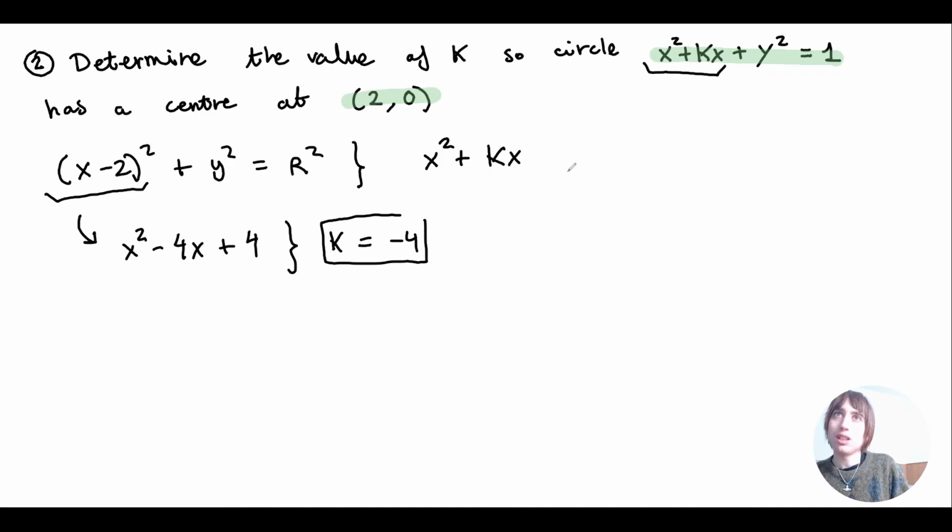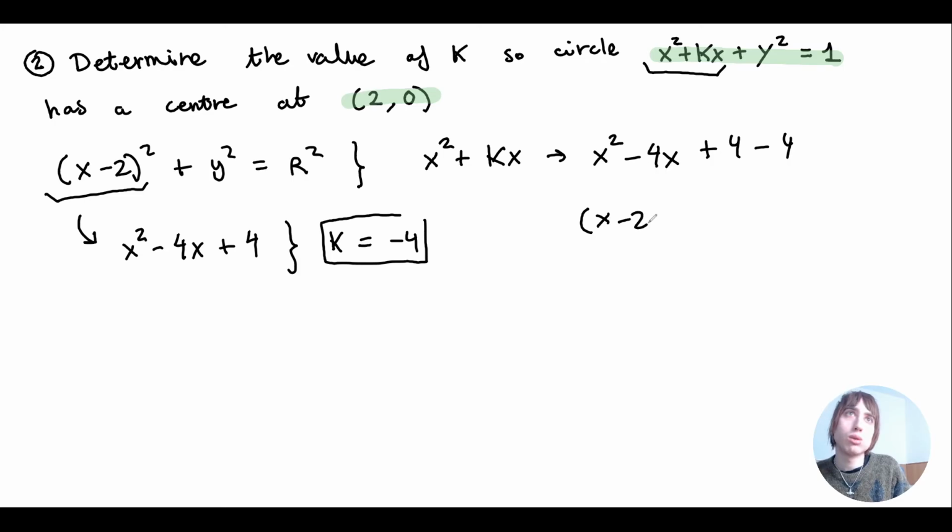That would be ideal. If k is equal to minus 4, then this would be x squared minus 4x. And then I could add plus 4 minus 4. So I could convert this expression into x minus 2 squared minus 4.